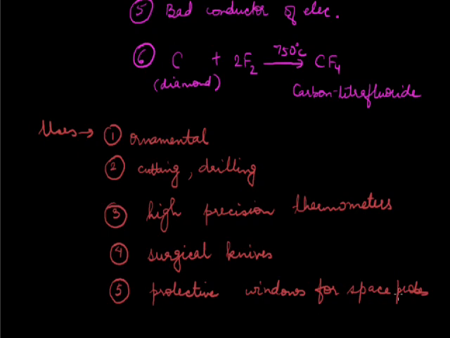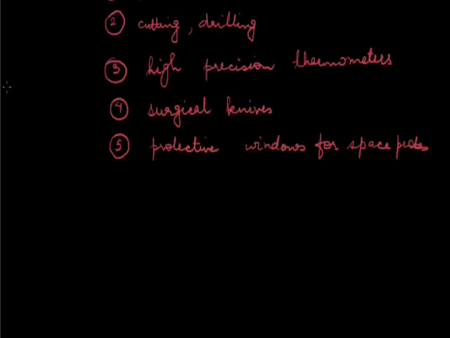So these were the properties of diamond, and I would like to share some important points about diamond. Apart from the structure, the properties and the uses of diamond, some points can be noted down, like I've already told you about the impurities present in diamond which are responsible for the color of diamond. Then Lavoisier, we all very well know about Lavoisier.